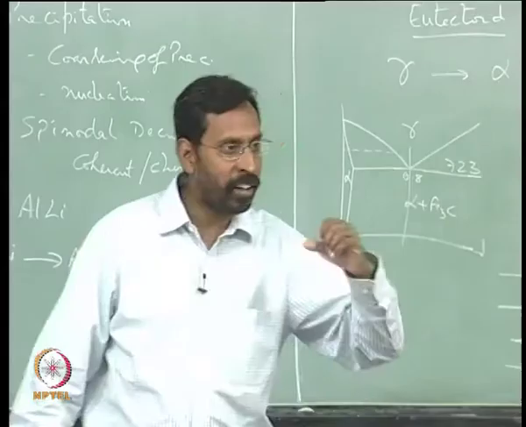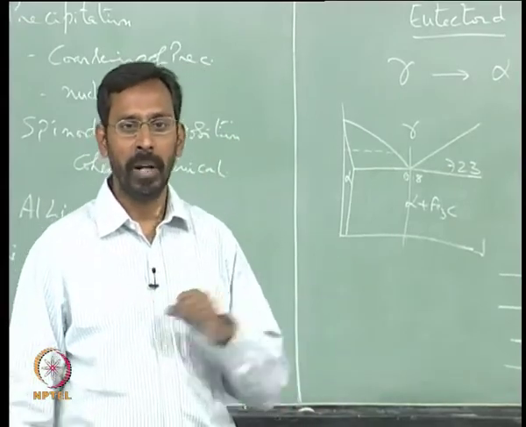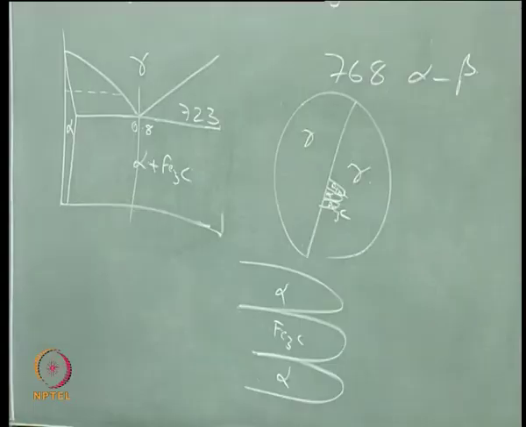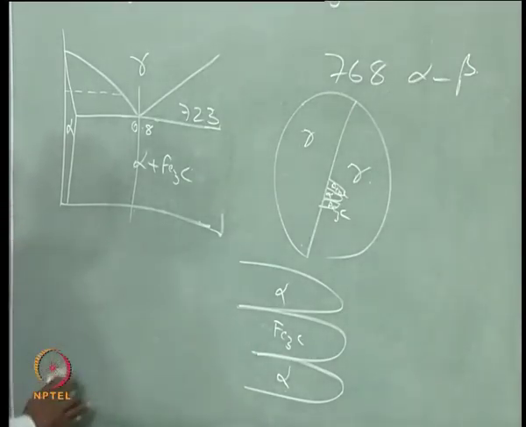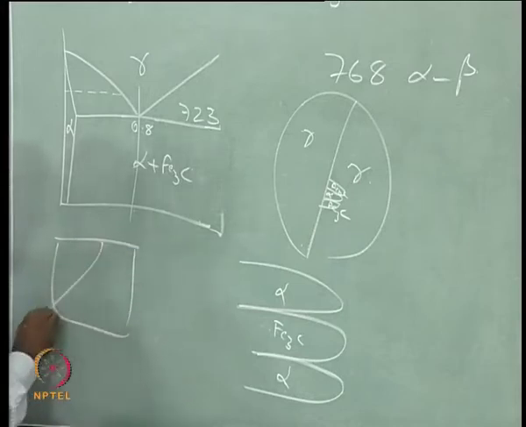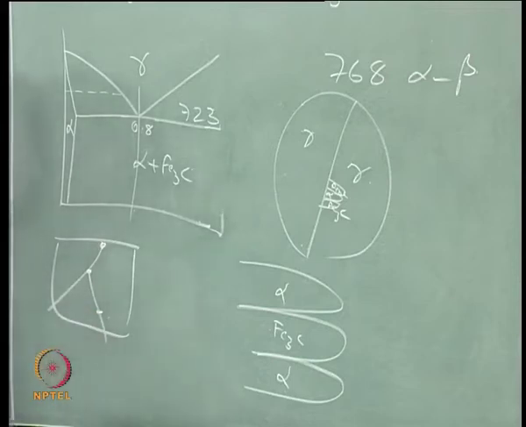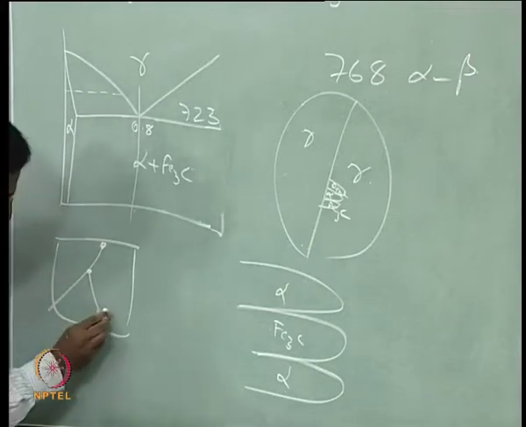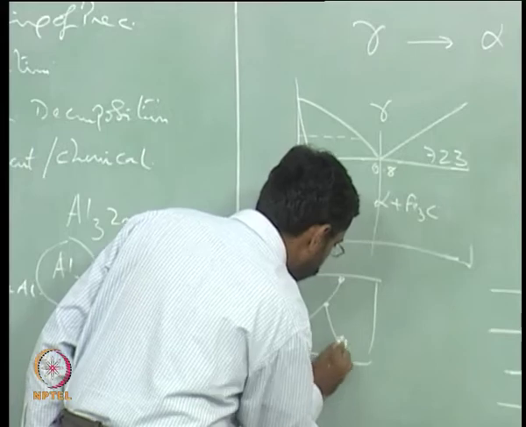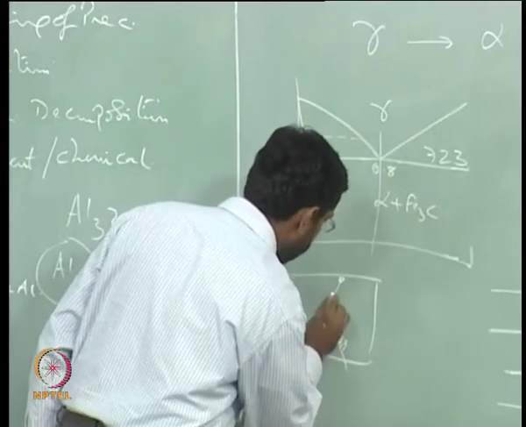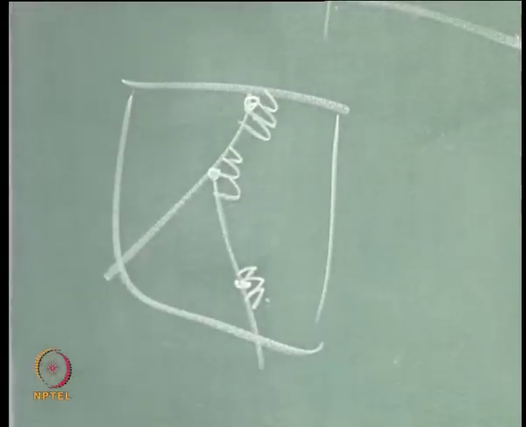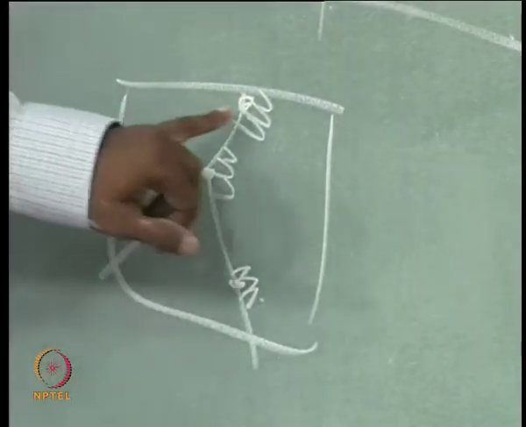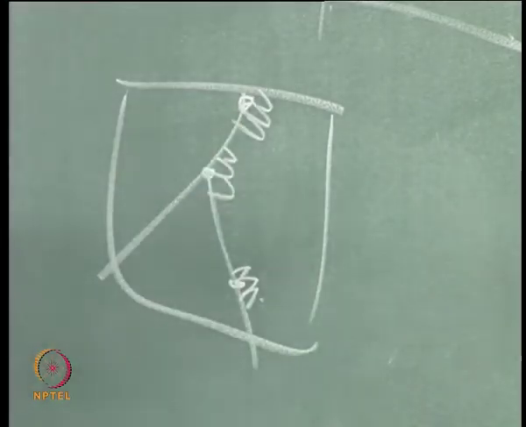One, the pearlite colony size, because of the number of nuclei. If you imagine that in one grain you have different nucleating sites here, each of them will have a combination of what we call a couple, ferrite cementite or cementite ferrite.